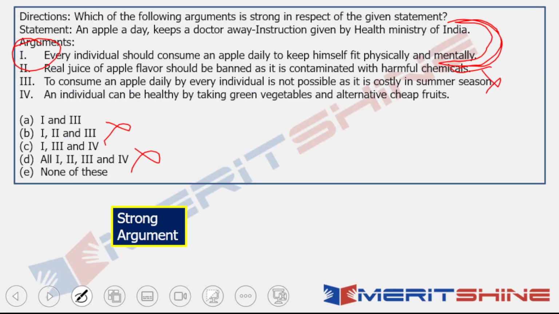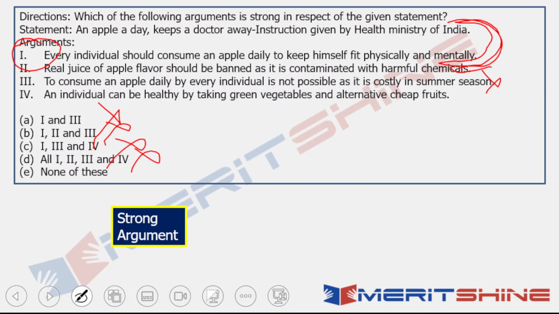If 3 is eliminated, my dear friend, option A and option C are also eliminated. Now I am left with only none of these, and that has to be the answer. Even if one was there as an answer, I will have to mark none of these because I do not have only one. But if you have doubts and you want to read 4, you can read it.